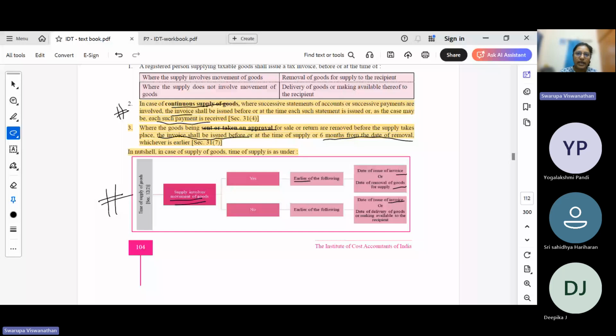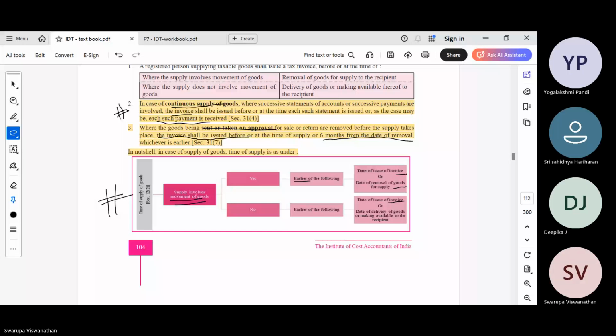If there is no reply or no return within 6 months, then it will be considered as completion of supply acceptance, and the time of supply will be 6 months from the date of removal. So whichever is earlier.